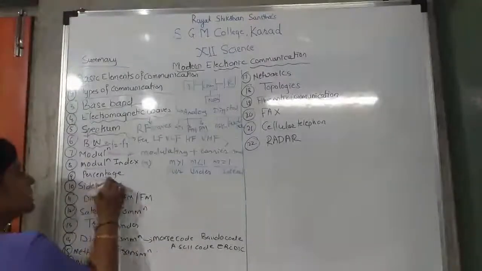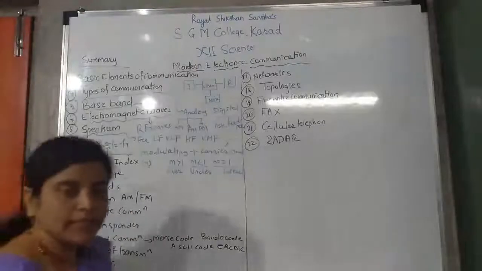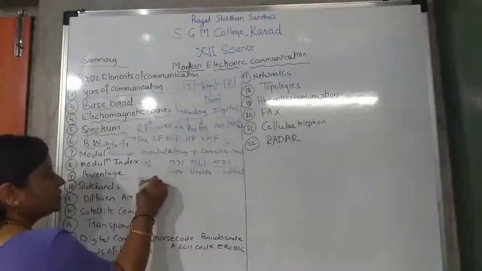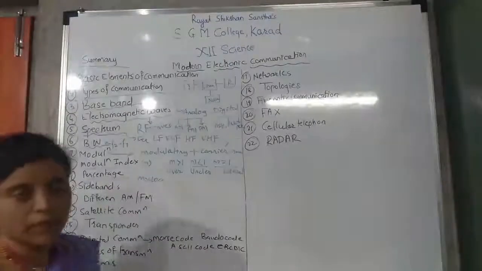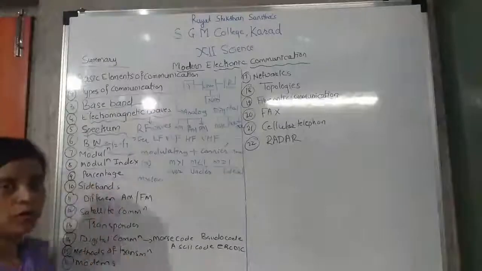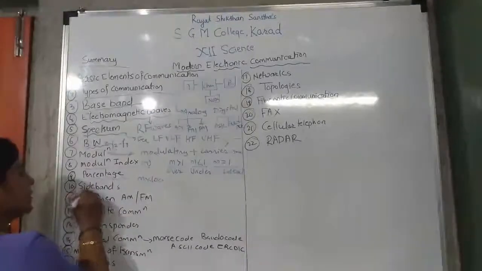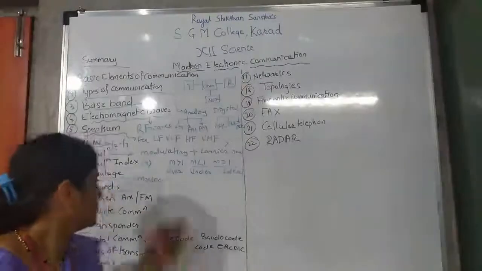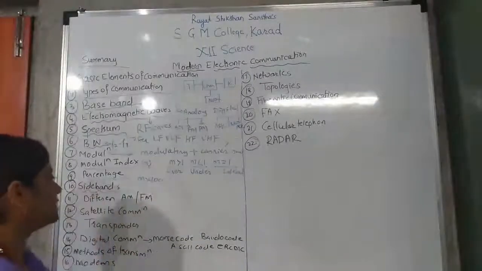Next is what? Percentage of modulation. Percentage means what? It is m into 100. m is what? Modulation index. Modulation index into 100 is called the percentage of modulation. Next is what? Side bands. Side bands means what? There are, yes, side bands.